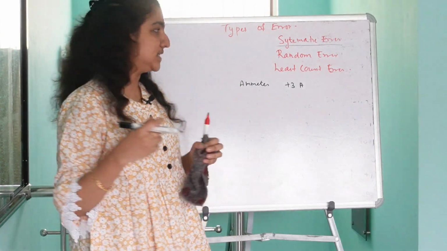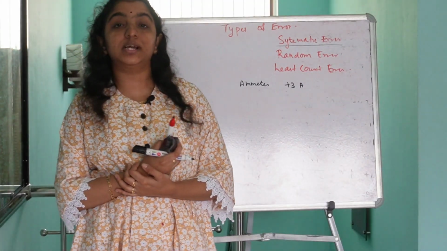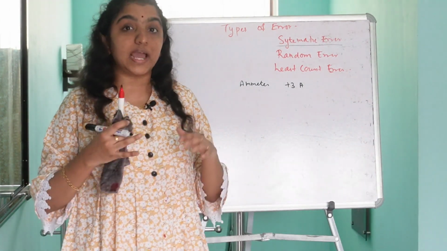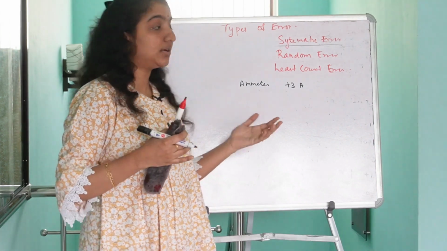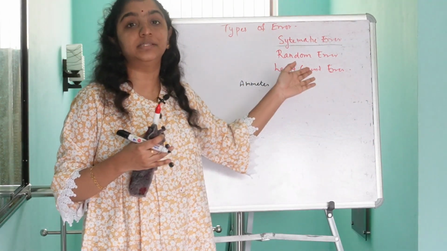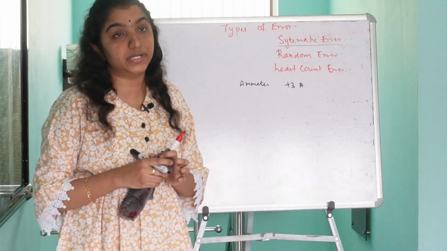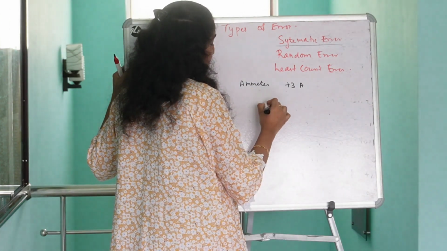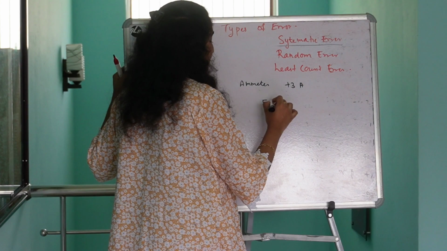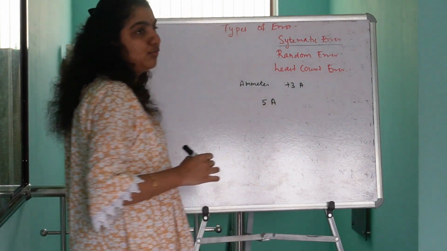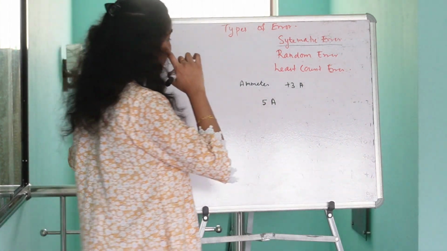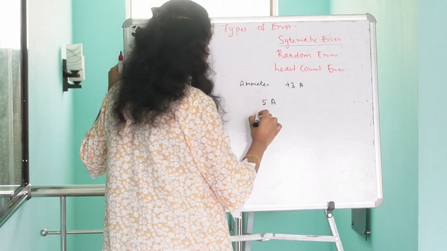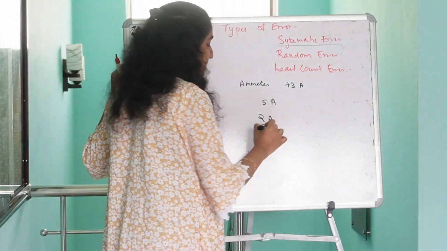All the current flow values which I get after this will be greater by 3 ampere than the actual measurement. That is, if I am getting the current value in the circuit as 5 ampere, it means the actual measurement is 2 ampere.